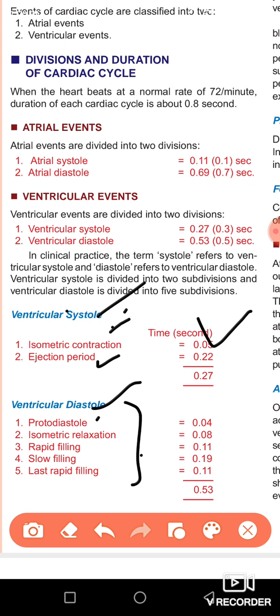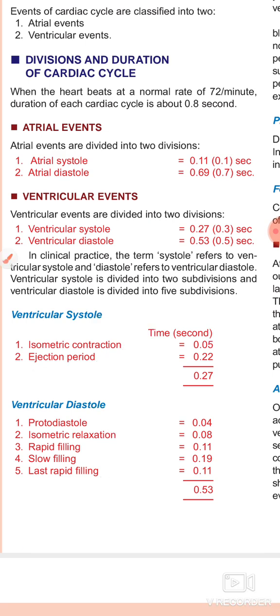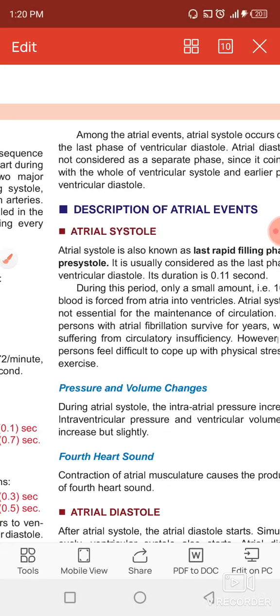So protodiastole, isometric relaxation. This is isometric contraction. This is isometric relaxation. This is the ejection period. This is the rapid filling period. Okay, so now we discuss it.